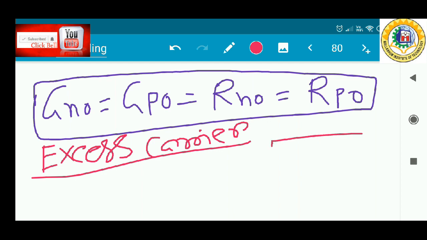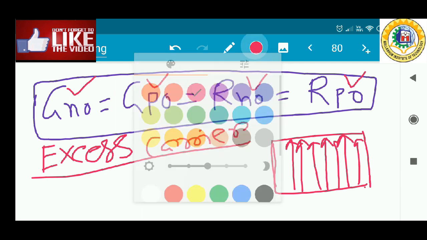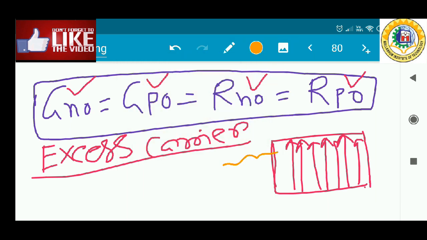Suppose there is a semiconductor. Inside the semiconductor, electrons and holes are created due to the thermal generation process, and that is represented by the generation rate and the recombination rate. Now suppose this side of the semiconductor is illuminated with light. Due to the application of light at that portion of the semiconductor, new electron hole pairs will be generated. That means excess electron hole pairs will be generated due to the application of light, and this is different from the thermal equilibrium generation rate.